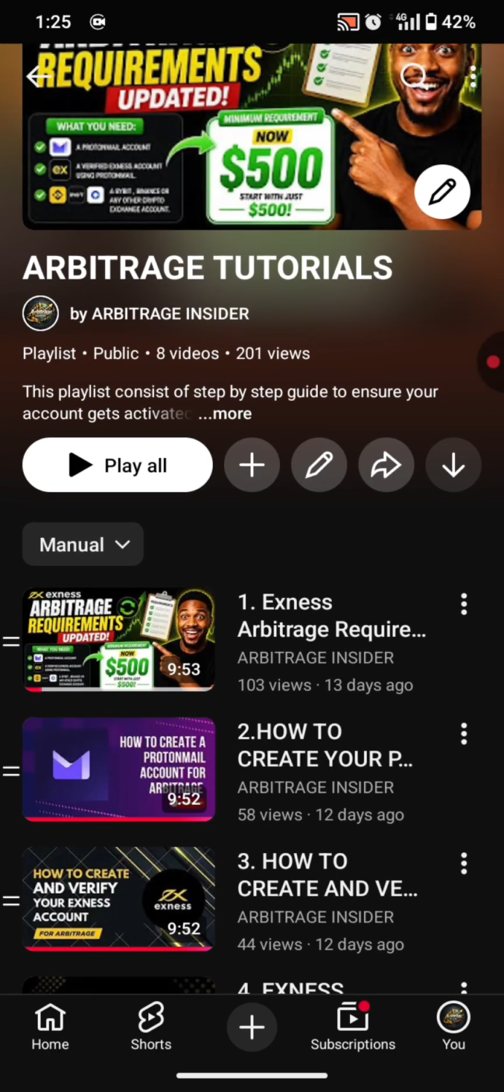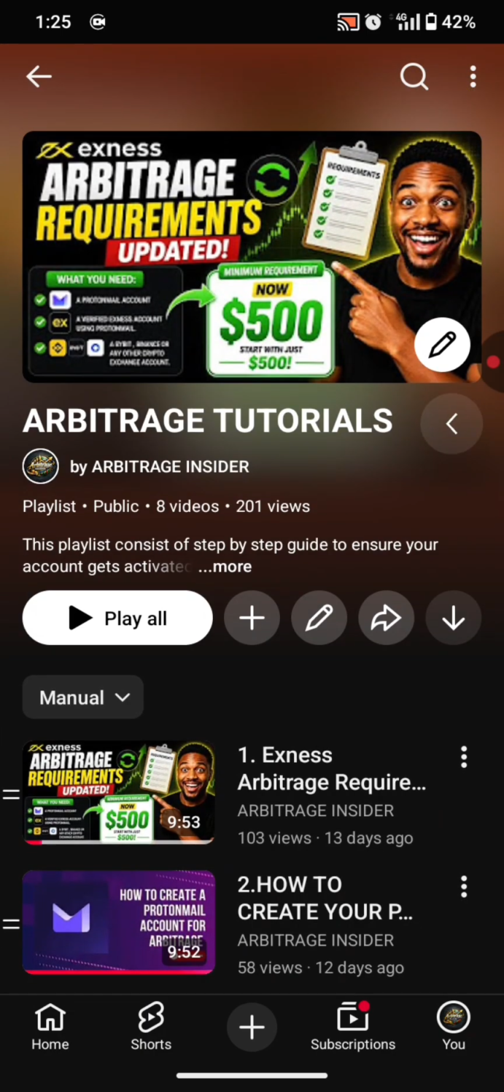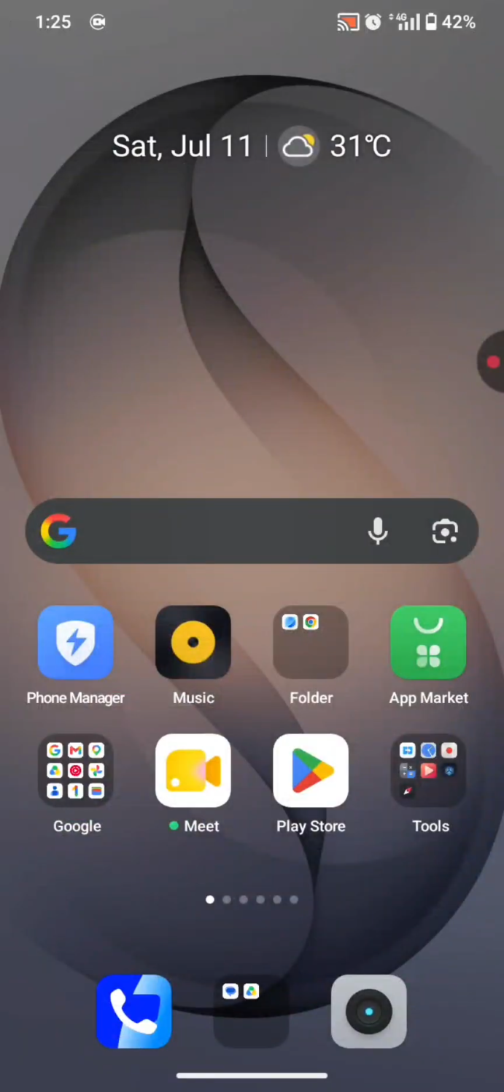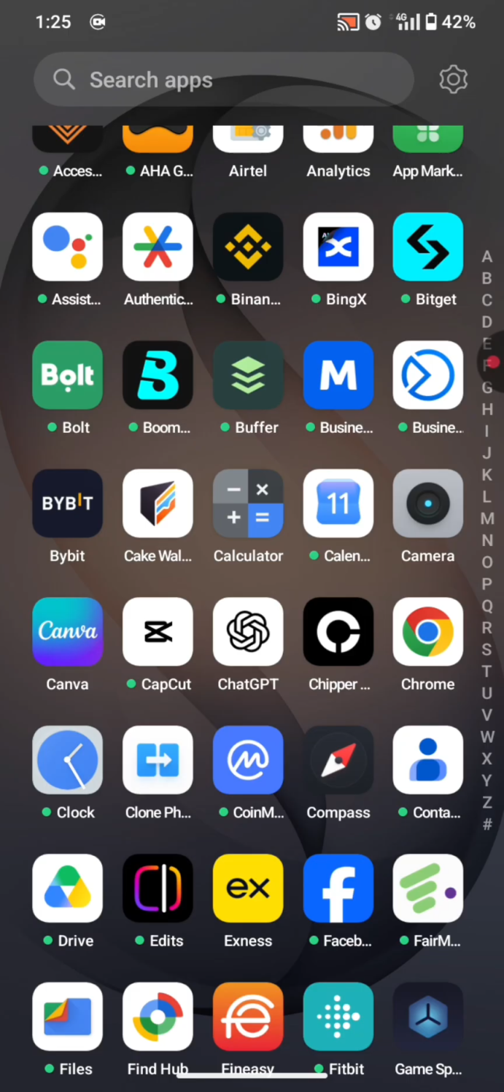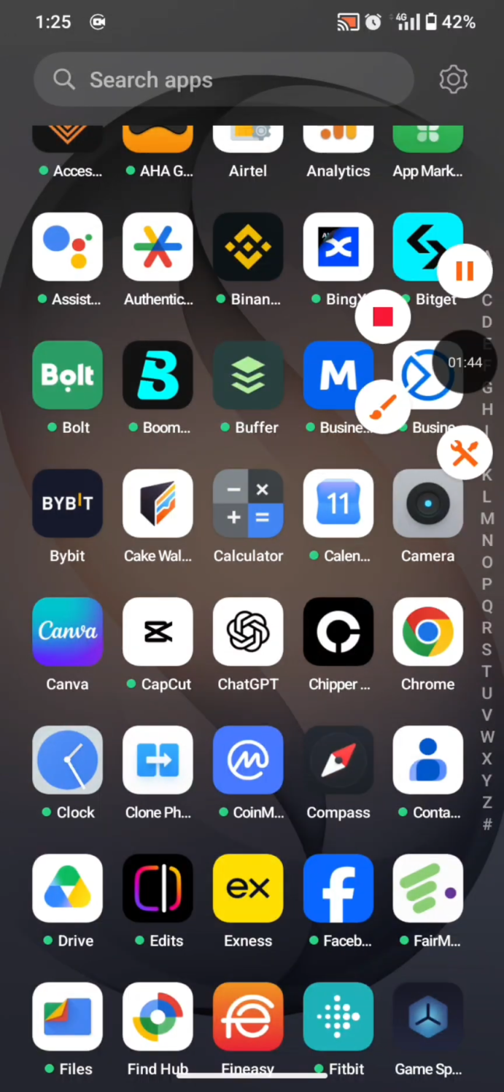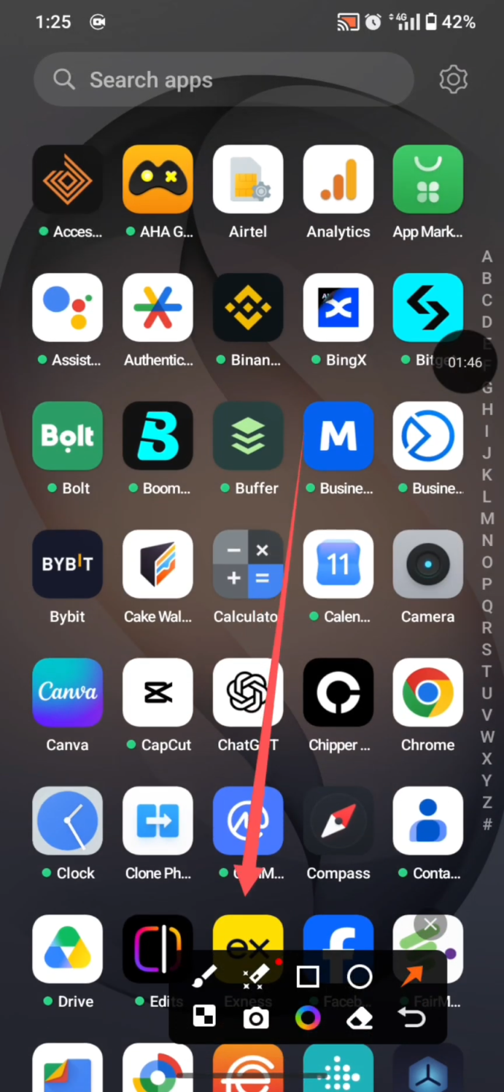So guys, without further ado, let's get into it. For those who are new to arbitrage, what is arbitrage? Arbitrage is simply you buying a commodity at a cheaper rate and selling at a higher rate for profit. In our case, we are buying USDT from Exness at a cheaper rate and we are selling on Bybit P2P at a higher rate for profit.